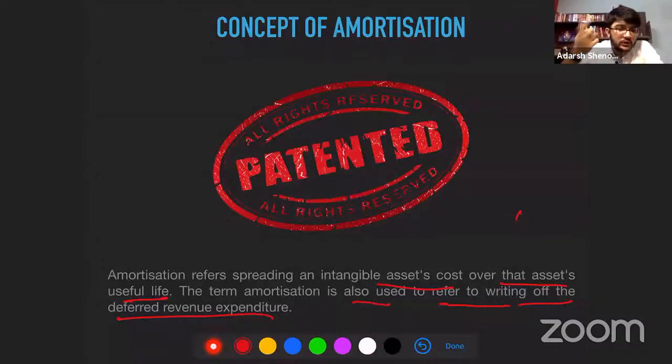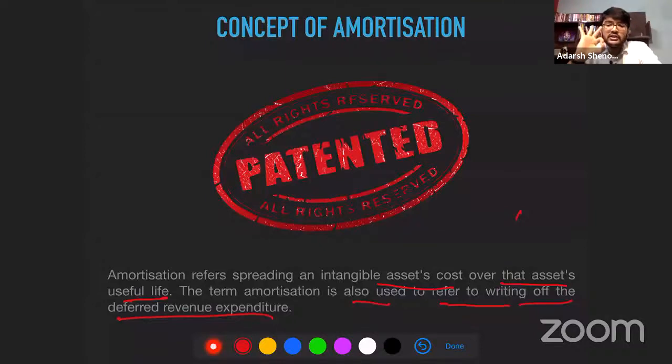Then examples for intangible assets: patents, trademarks, goodwill, copyrights. All these are examples for intangible assets. All this is to be written off. Just like how you write off tangible assets, you write off intangible assets also. But you don't use the term depreciation. What term do we use? We use the term amortization.